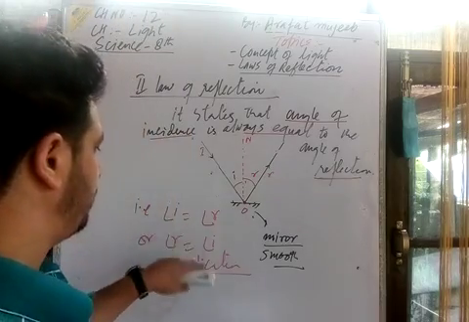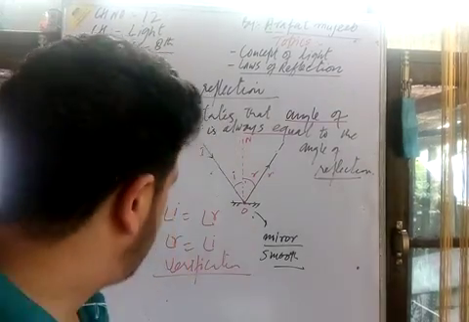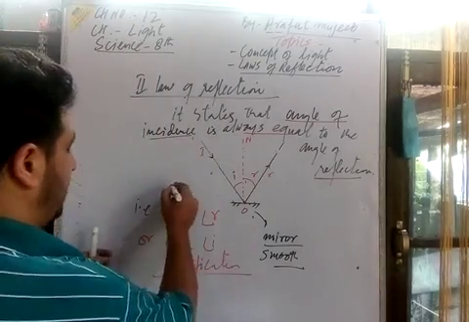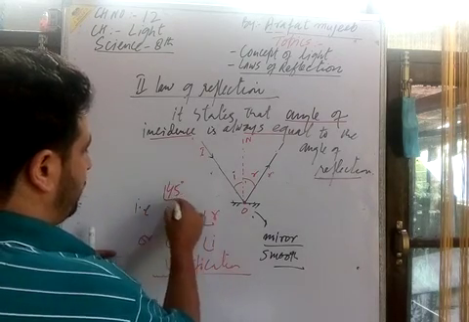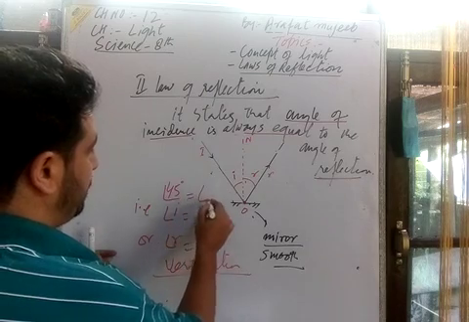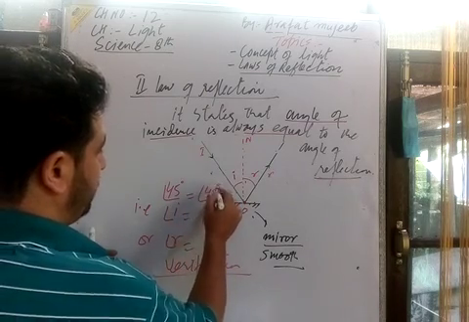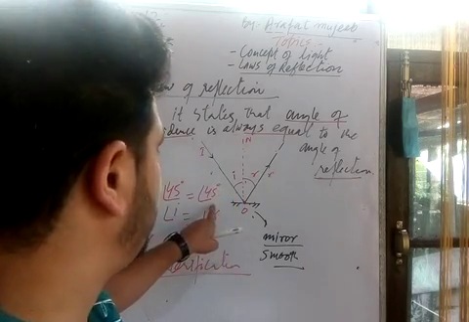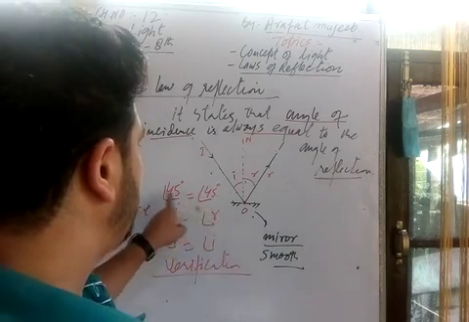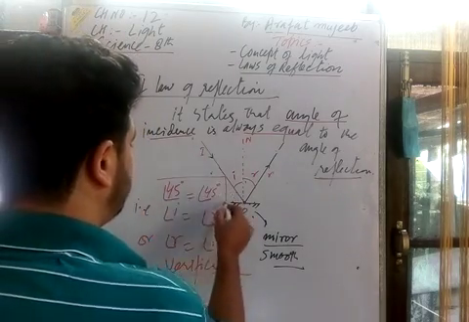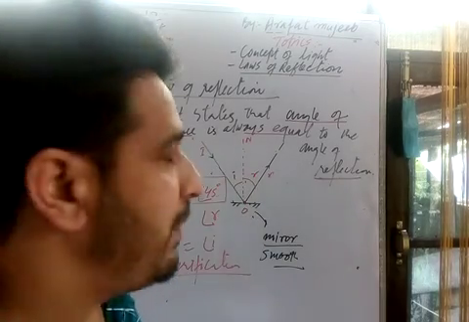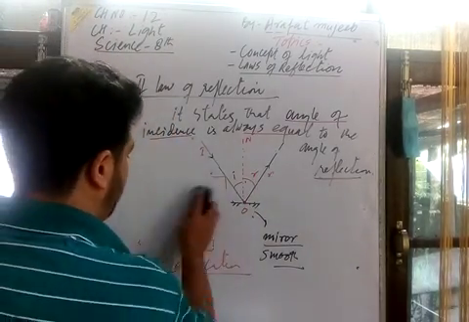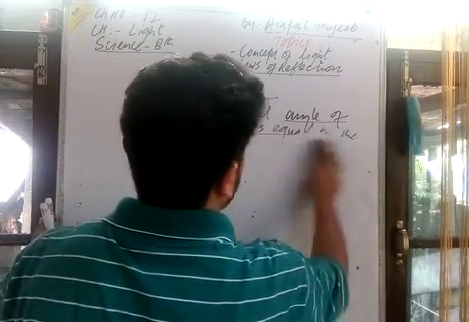That means if here I obtain the incident angle 45 degree, then angle of reflection should be equal to 45. There should be also angle of reflection also should be 45 degree. If you are obtaining this value, then the second law is verified, then it is the obey of the second law of reflection. It is all about the laws of reflection here.